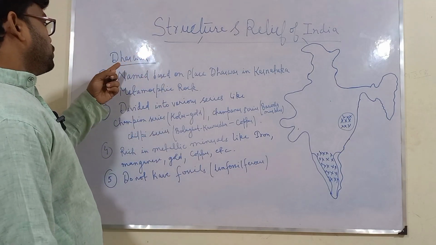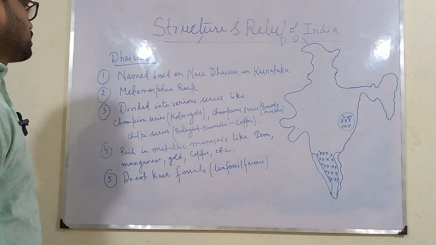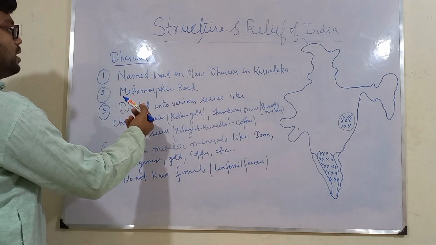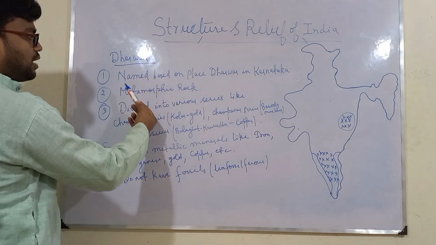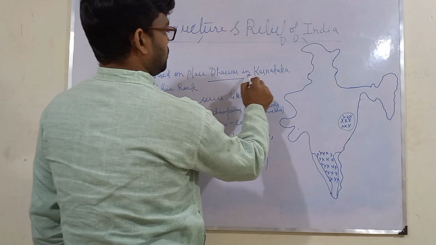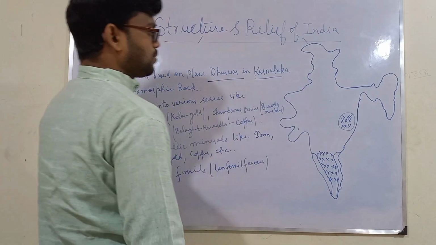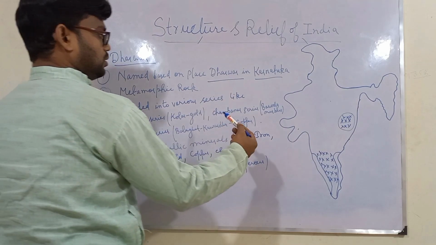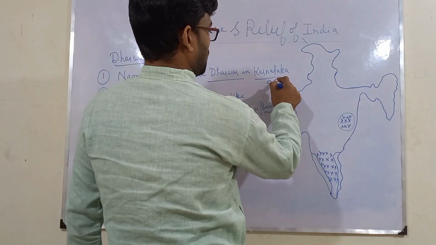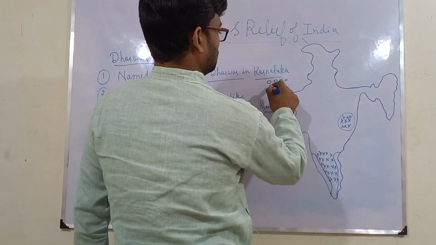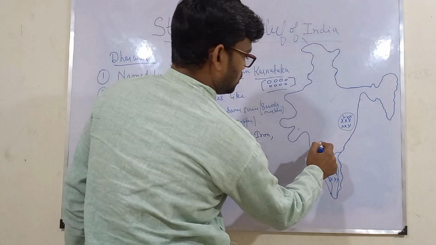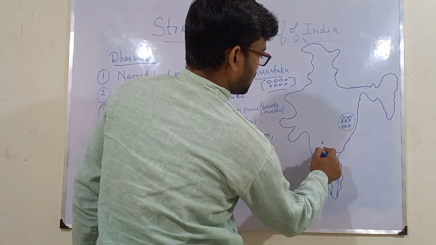So now we will move to Dharwad rocks. We will again see important points about Dharwad. This has been named Dharwad based on a place named Dharwad in Karnataka, where these rocks were first found. Okay, so I will be marking this as Dharwad. So this is the portion here in Karnataka.